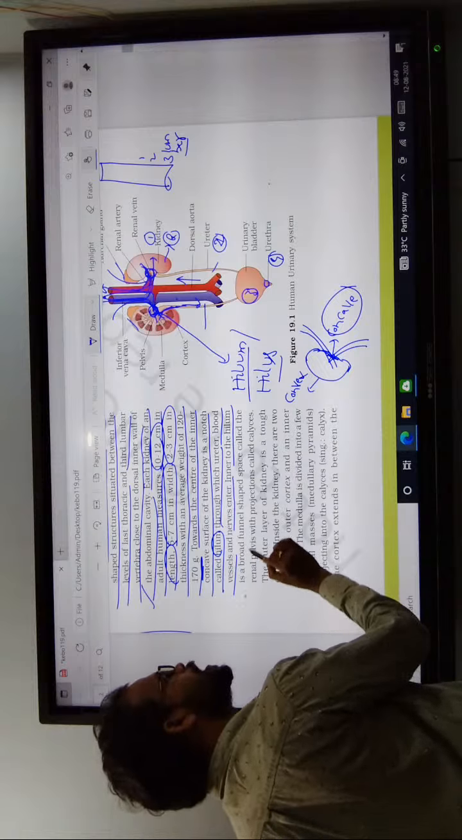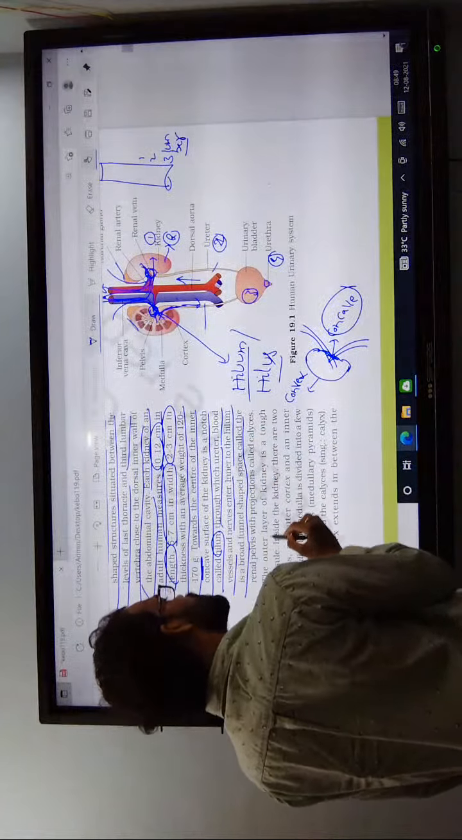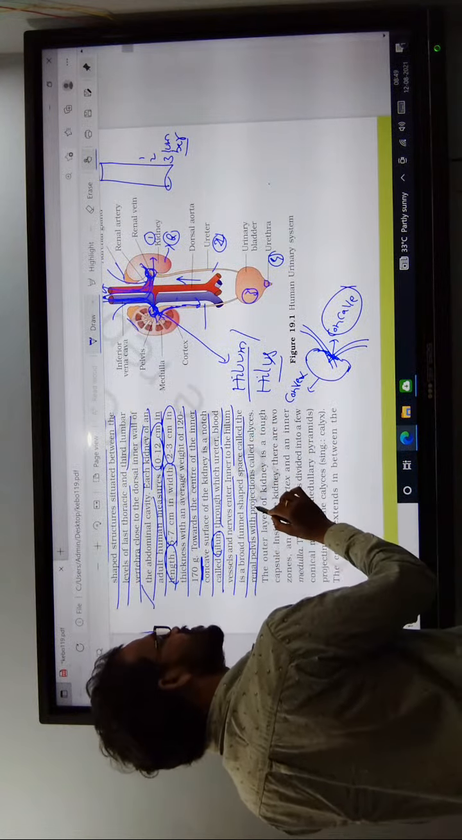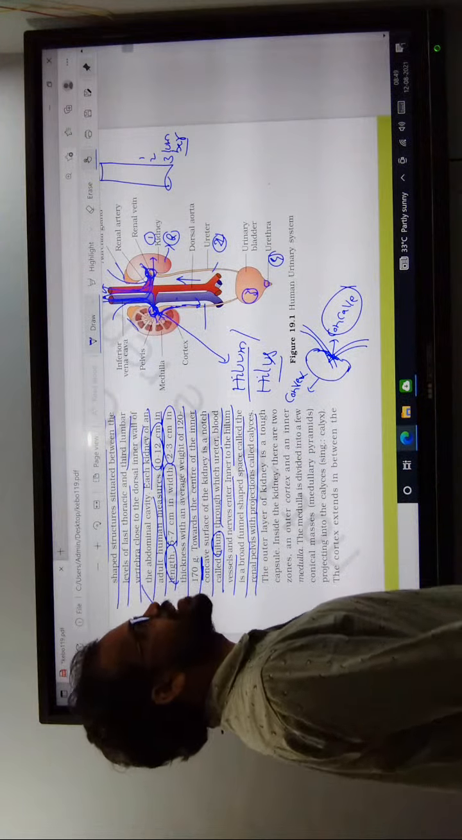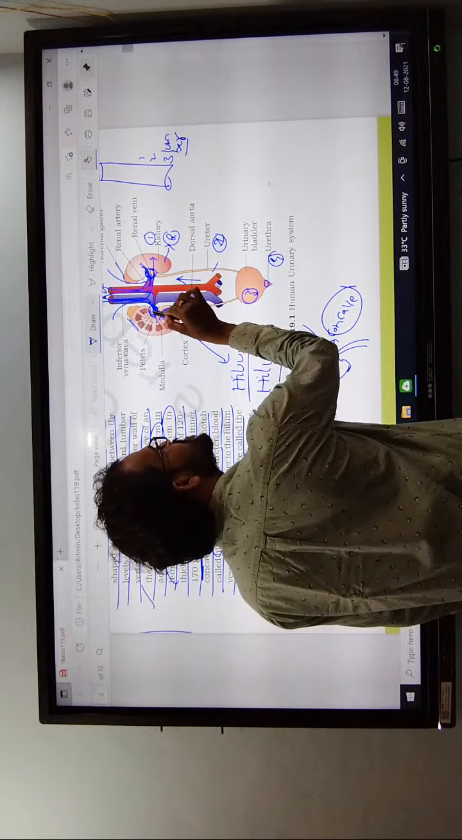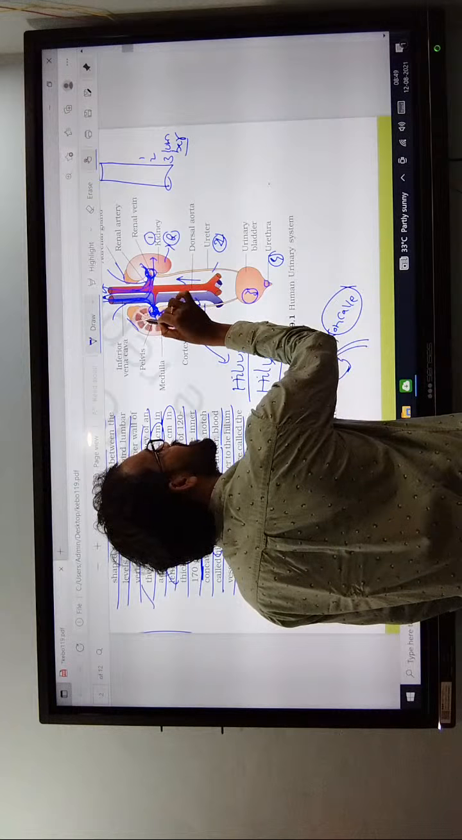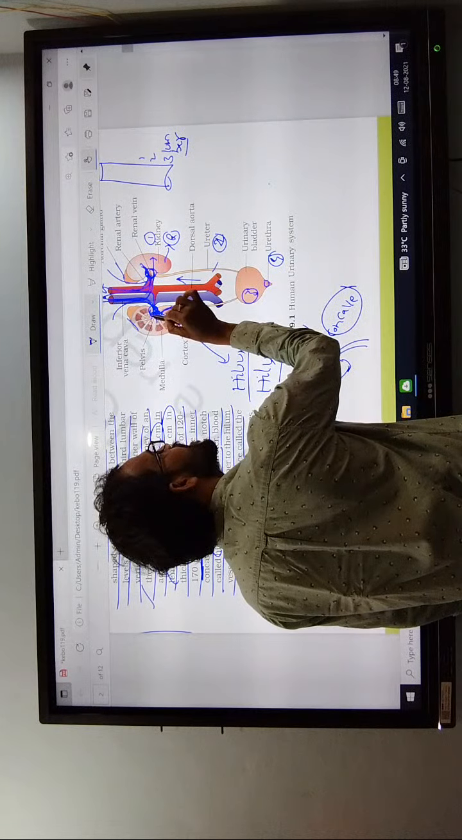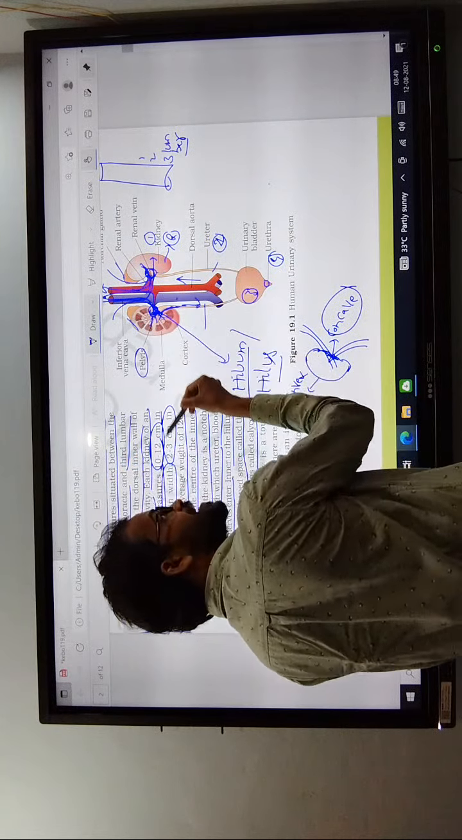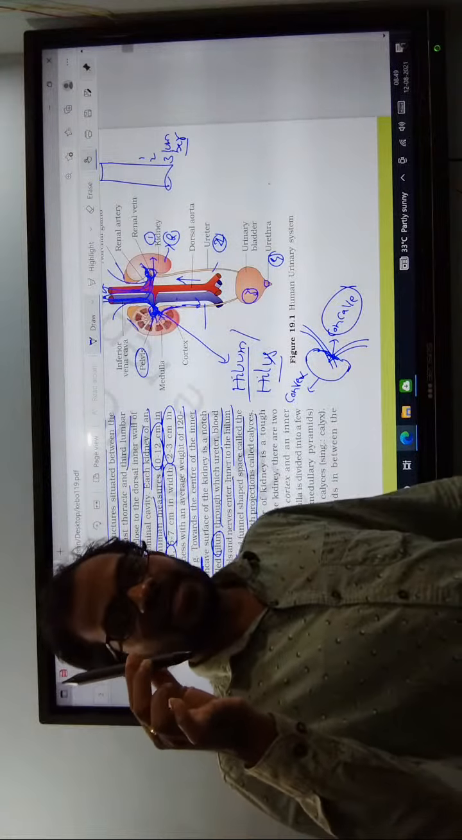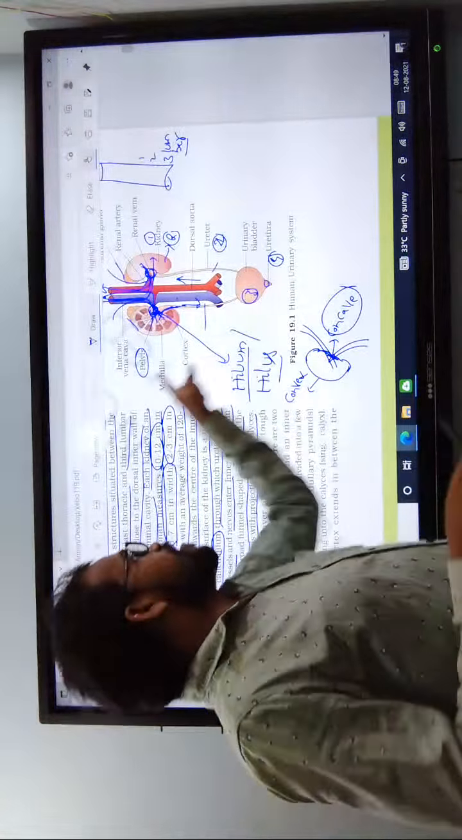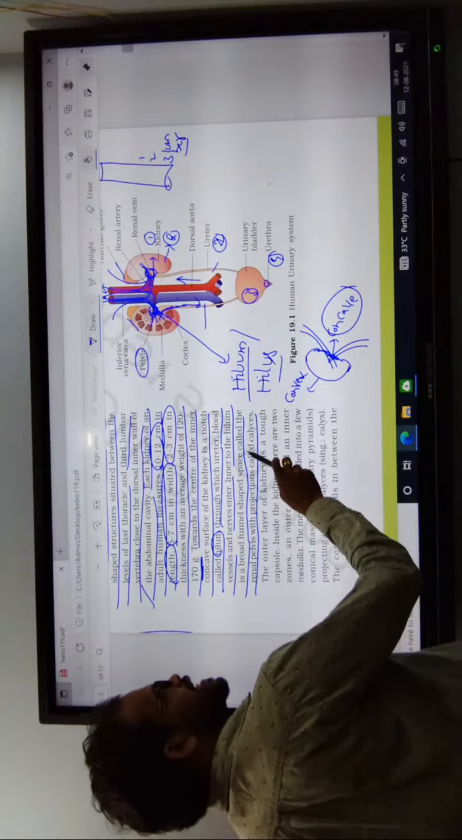Inner to the hilum, the broad funnel-shaped space with respect to the calyxes is called the renal pelvis. What is the inner side? The inner side of the hilum consists of the renal pelvis.